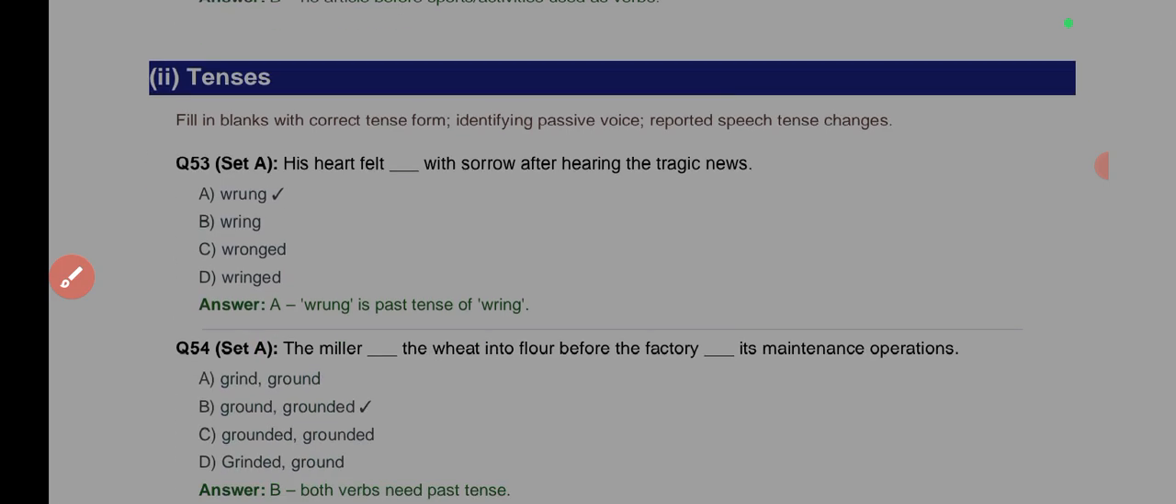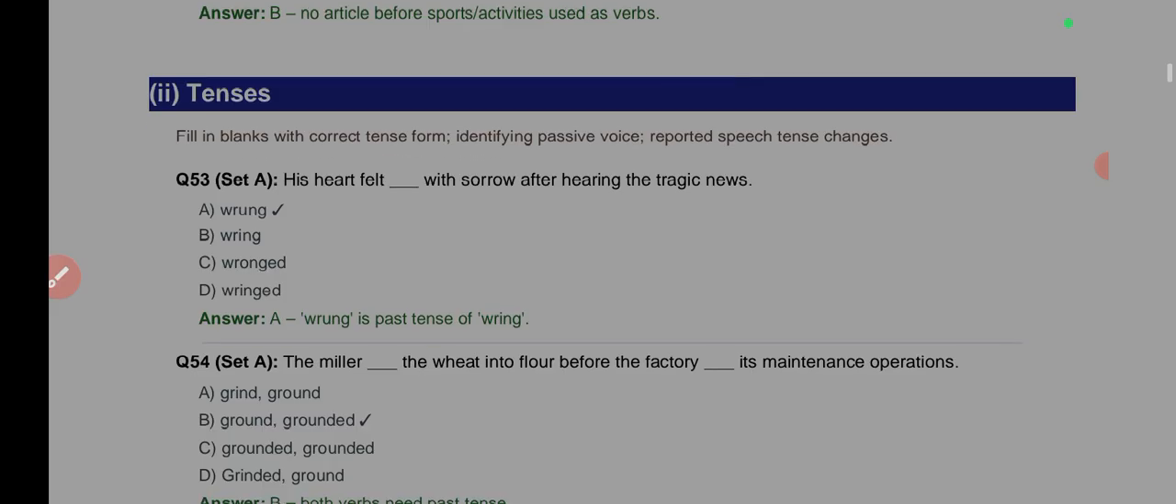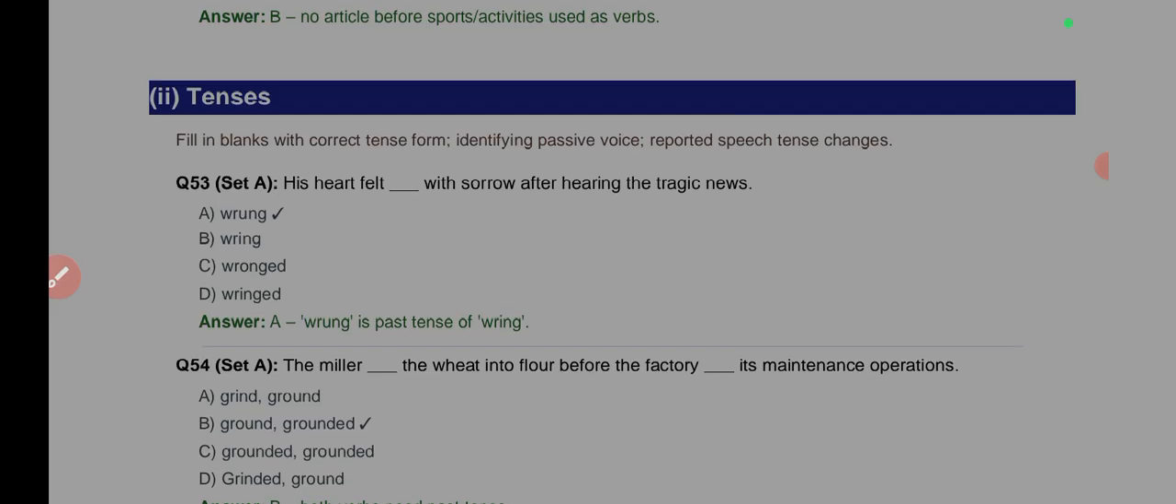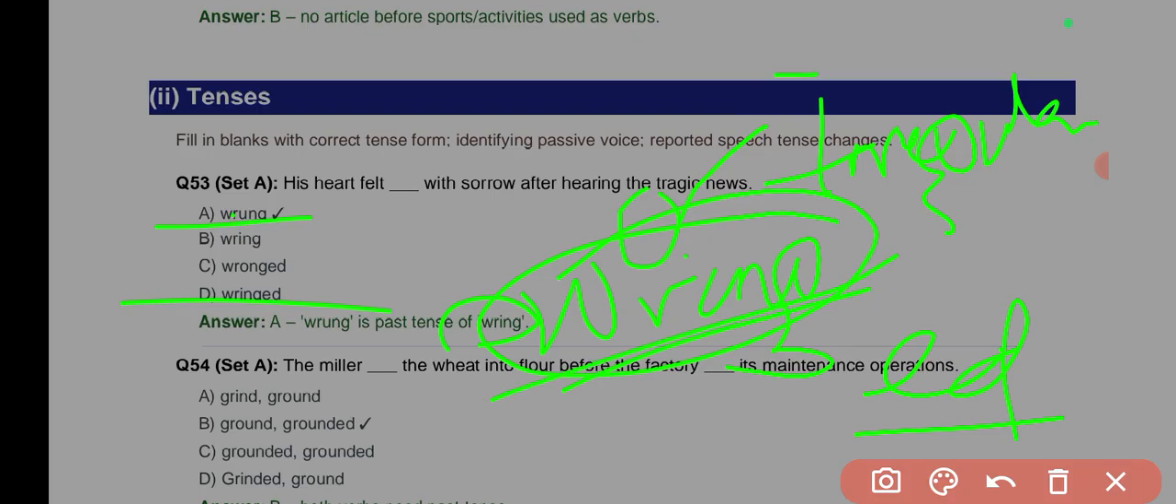Now let's move to tenses. His heart felt dash with sorrow. Now, the answer is wrung here. What does wrung mean? It's already explained that it is the past participle of ring. Ring is an irregular verb. What are irregular verbs? Irregular verbs are the verbs whose past tense and past participle forms do not take ed, they take other forms. So here we have ring, rang, rung.